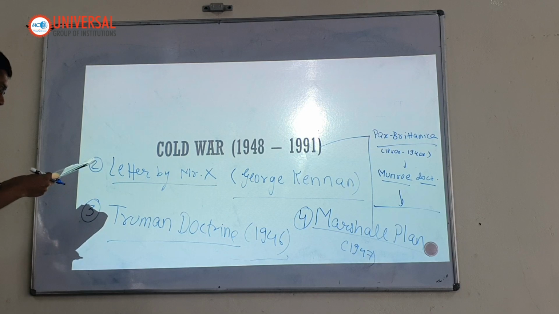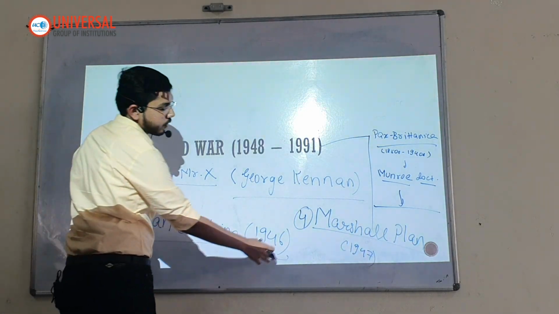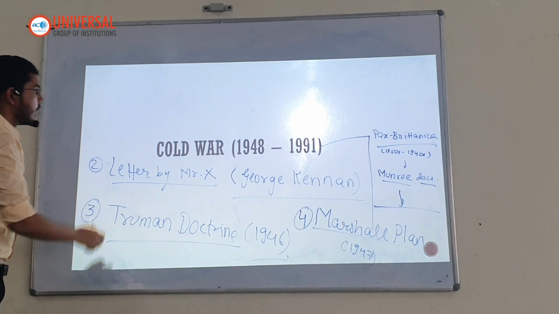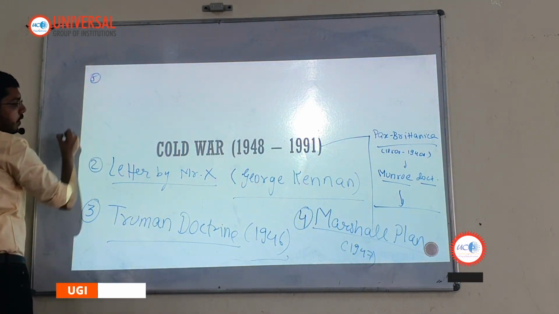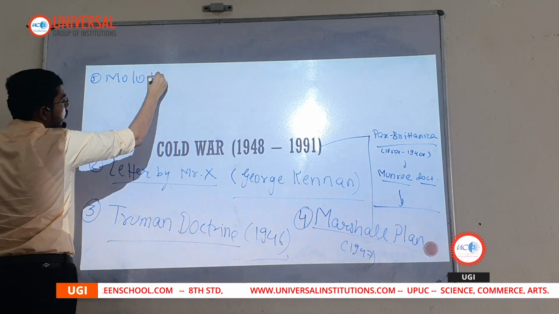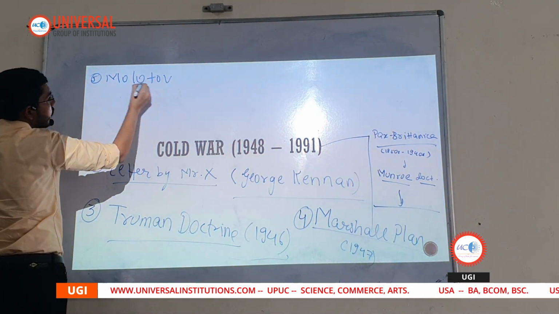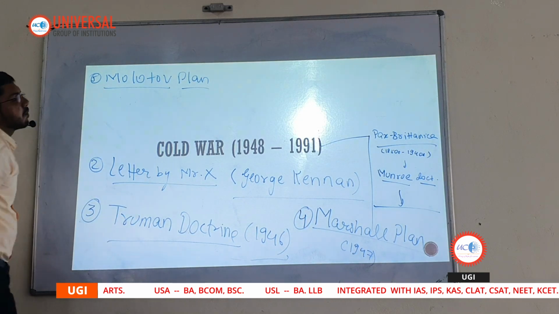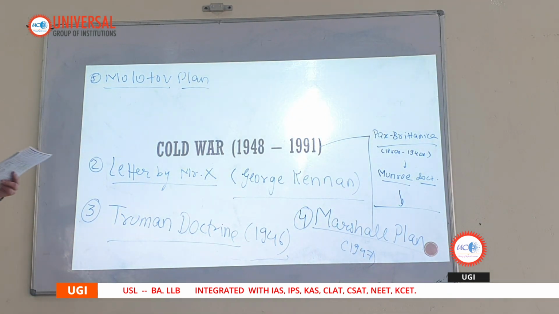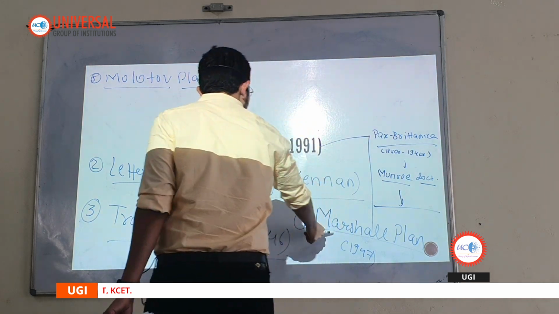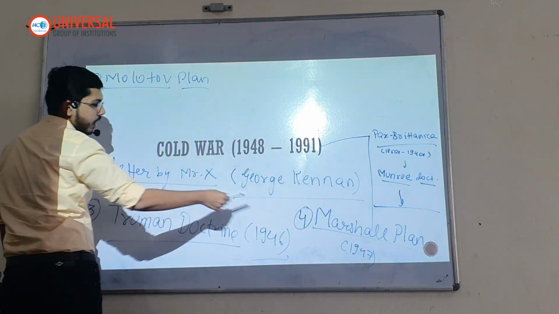Now what happens is that USSR comes up with the counter to the Marshall Plan. USSR comes up with Molotov Plan. MOLOTOV. Molotov Plan. Okay? This was counter of Soviet Union to Marshall Plan.